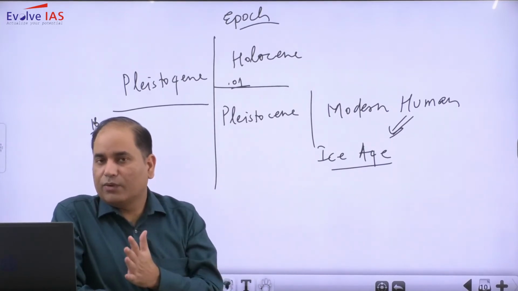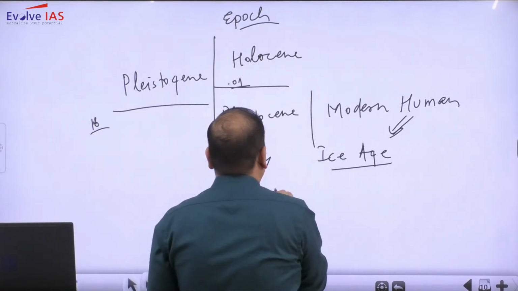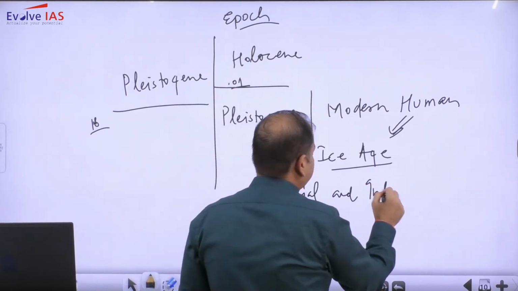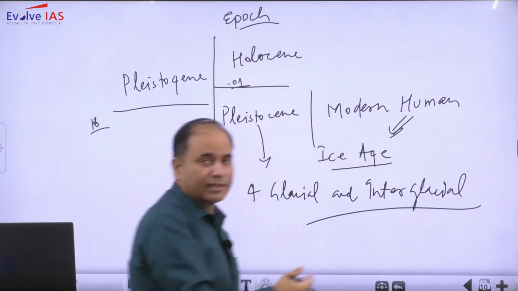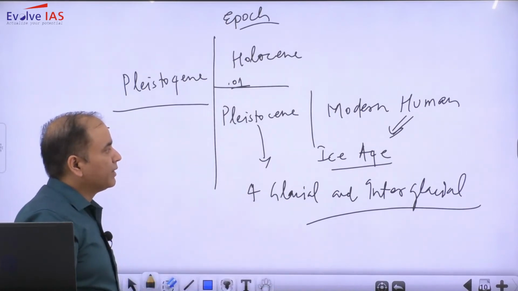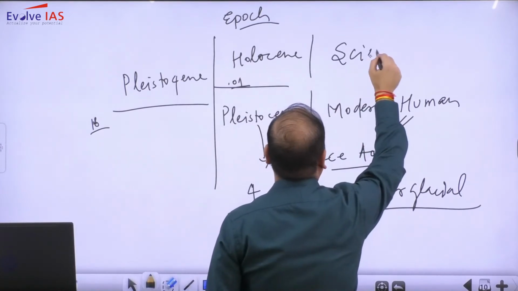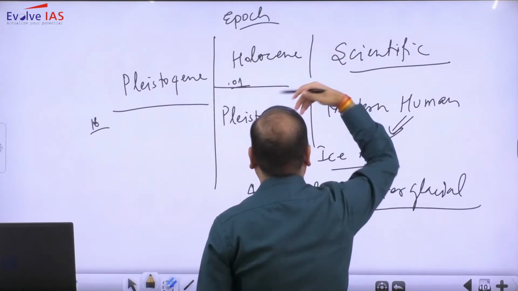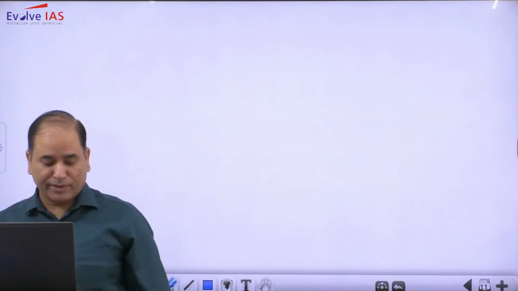So we have witnessed 4 different phases, 4 glacial and interglacial periods. I will come back to this ice age, but before that, modern humans came into existence, and the Holocene is, you can say, the age of scientific man. Scientific man is considered to have come into existence somewhere around 11,000 years ago. A few of the timelines you can note down.